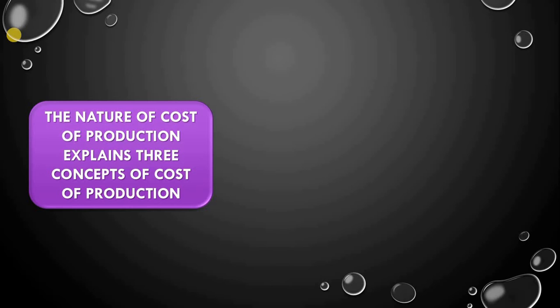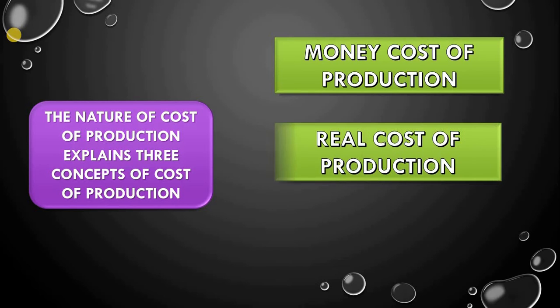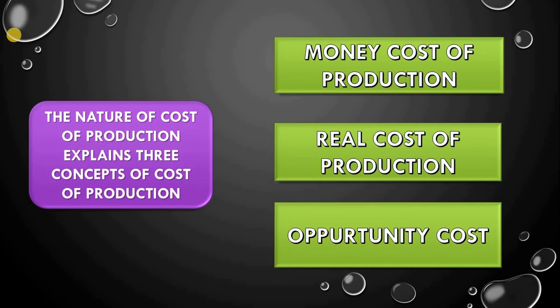In order to analyze the nature of the cost of production, economists have made a distinction among three concepts of cost of production. We shall explain these three concepts one by one. These three concepts are the money cost of production, the real cost of production, and the opportunity cost.